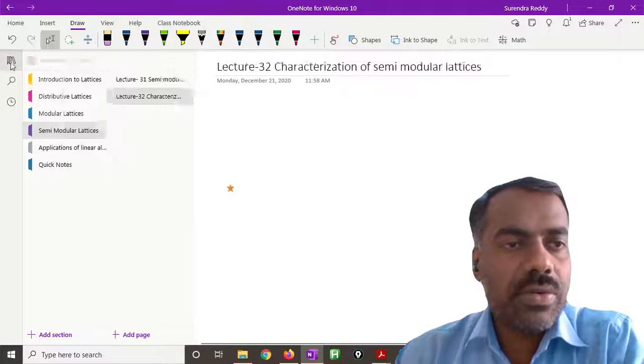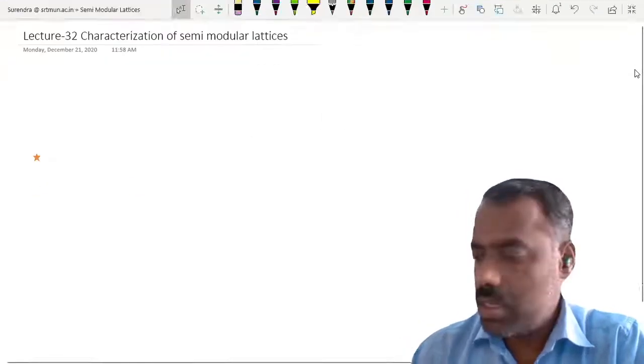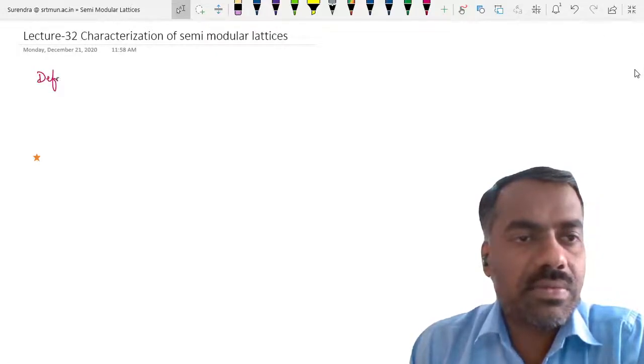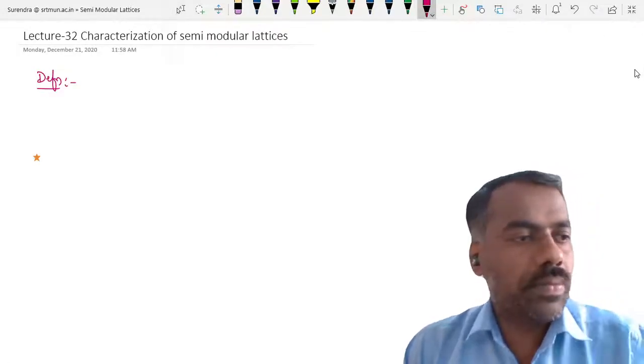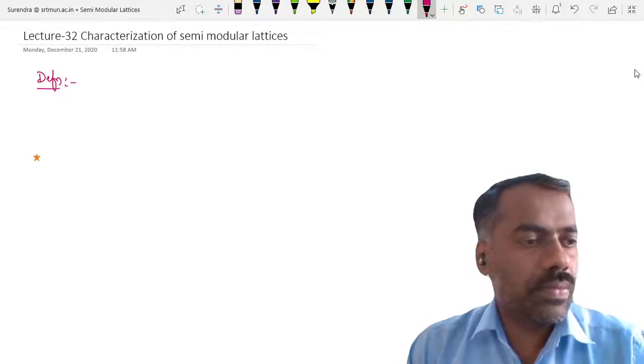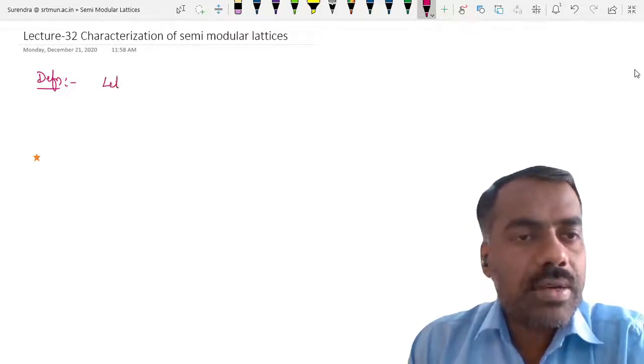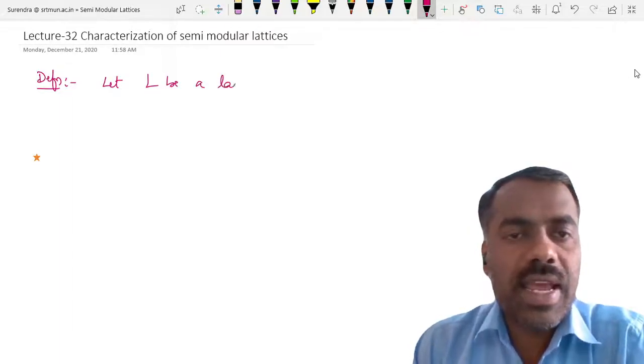the height of any element in a lattice. So first we define: let L be a lattice, of course with 0.